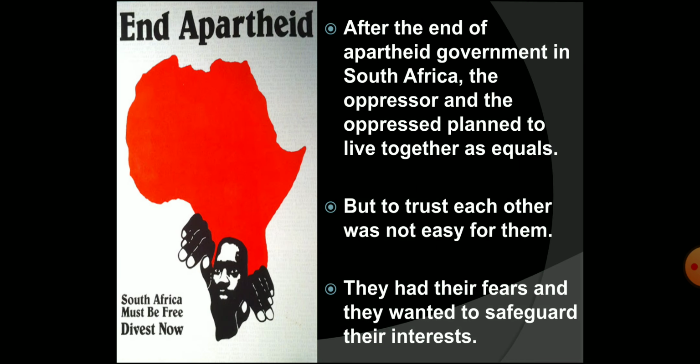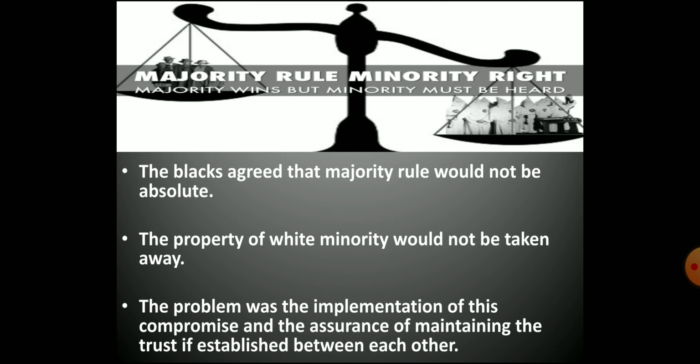Moreover, there were some basic problems, such as how was this compromise to be enforced. The second problem was about trust on each other. And even if they could establish the trust, how could it be ensured that this trust would not be broken and would remain forever?